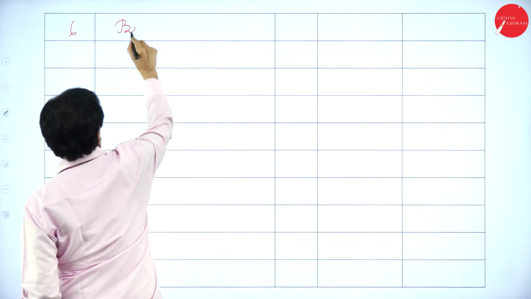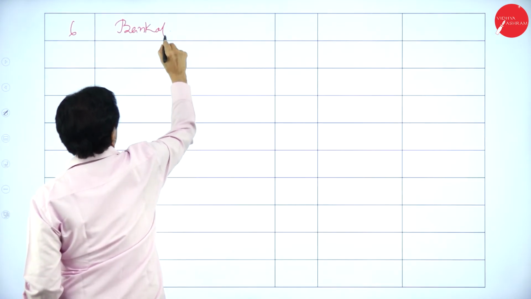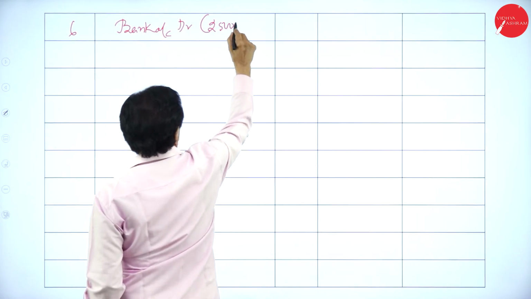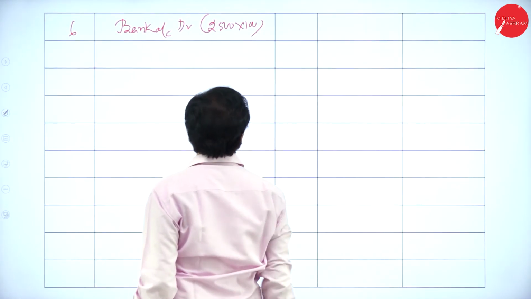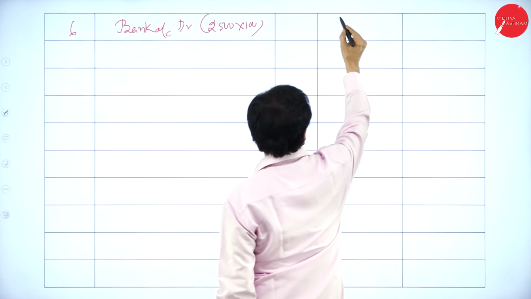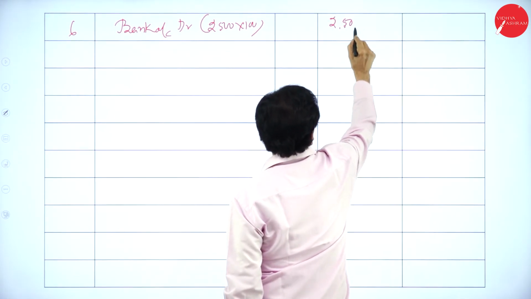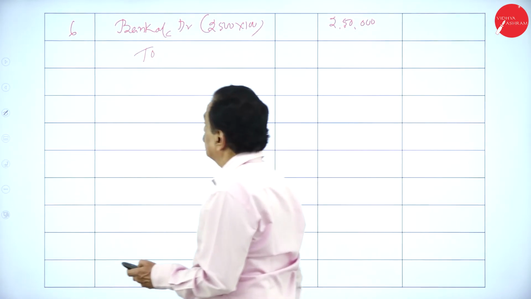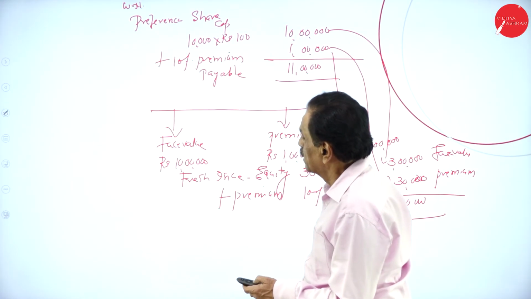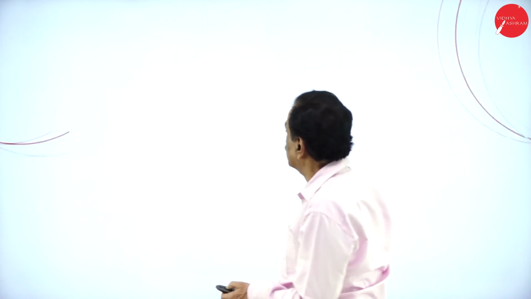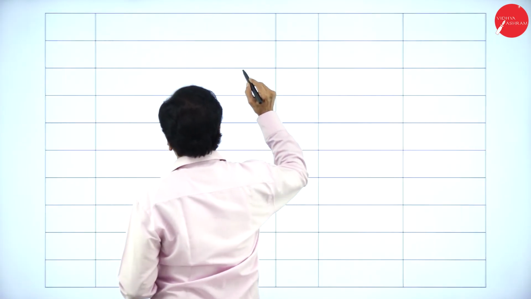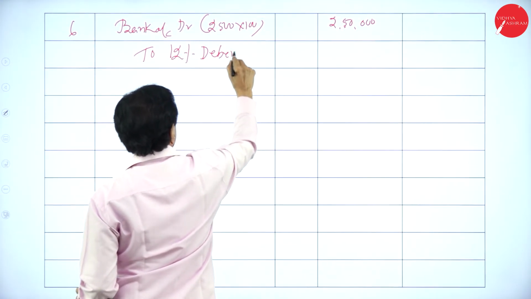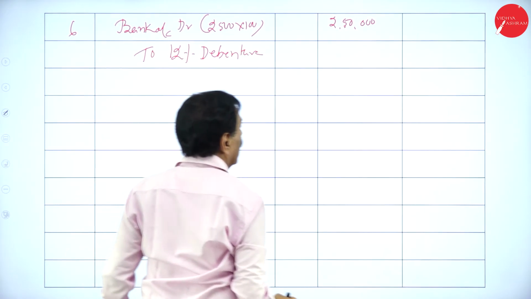Bank account debit. 2,500 into 100 is 2 lakh 50,000. To 12% debentures, 2 lakh 50,000.